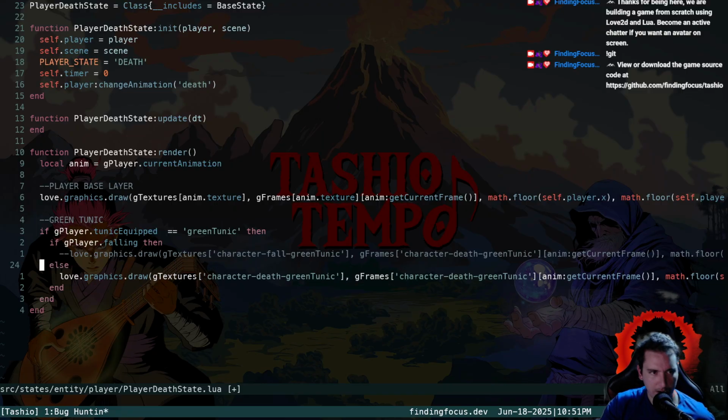So the thing is too, it doesn't crash until we're done falling. It renders all the frames correctly until we're switching into the state, character chasm fall state, maybe.